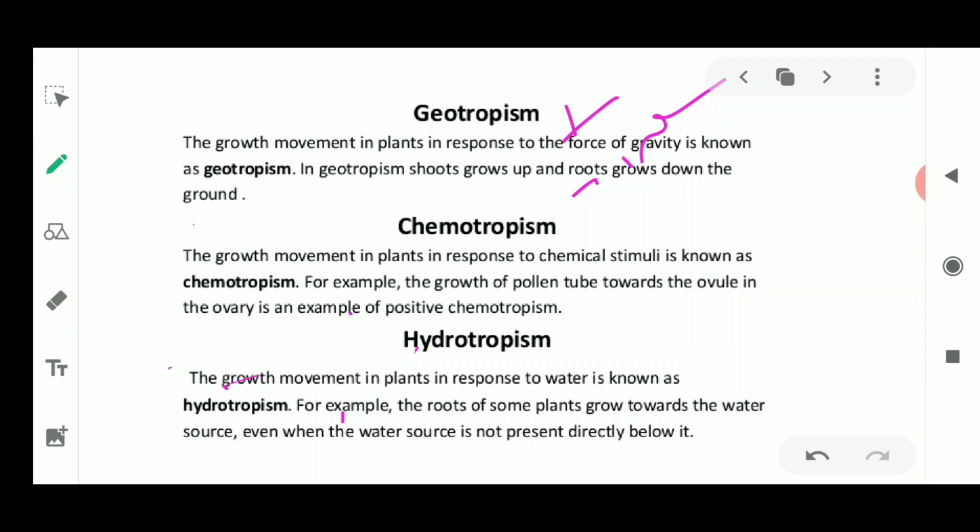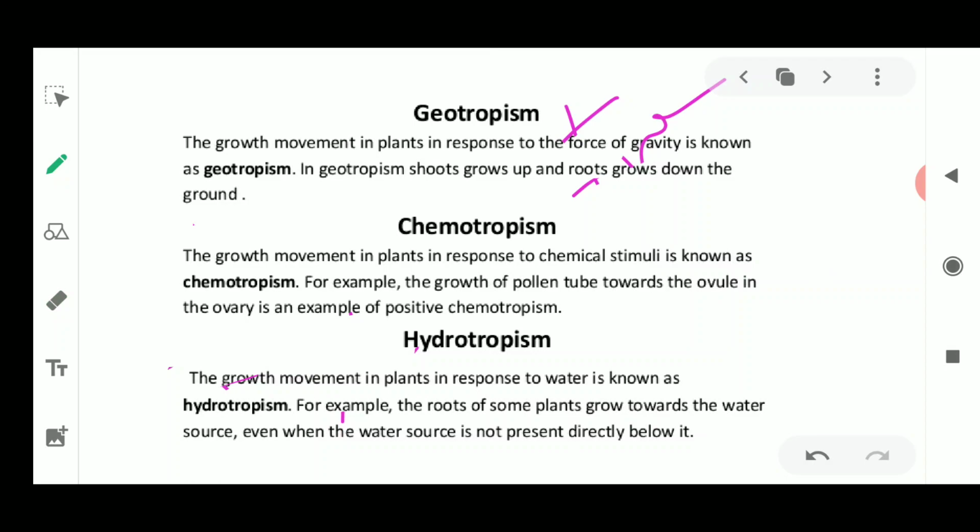Here again it is a positive chemotropism. The pollen tube grows inside, just above the stigma, and it is going to reach towards the ovary where the ovule is present. So chemotropism is the response to chemicals. Here the chemical becomes the stimulus.